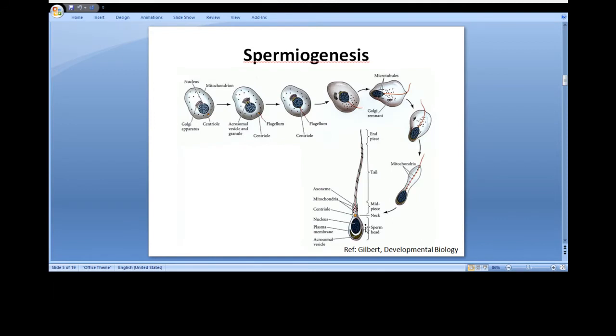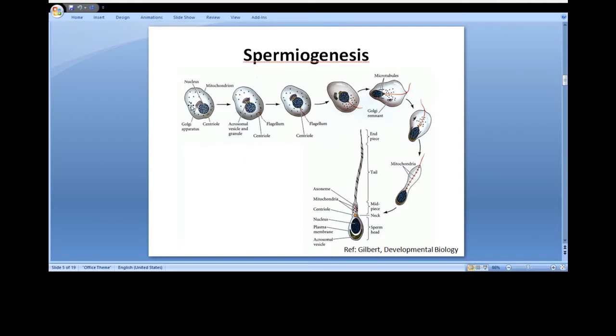Spermiogenesis, which we just talked about, is the series of events that take place as the spermatid transforms into mature spermatozoa. During this time, the centriole, which is supposed to form the mature long flagellum, comes to lie at the posterior end of the sperm. The Golgi apparatus forms the acrosomal vesicles at the future anterior end of the sperm.